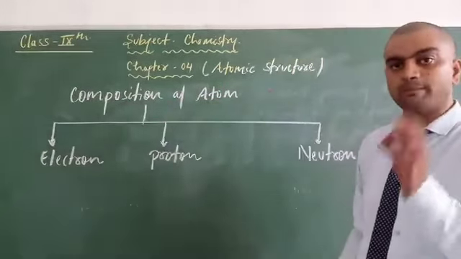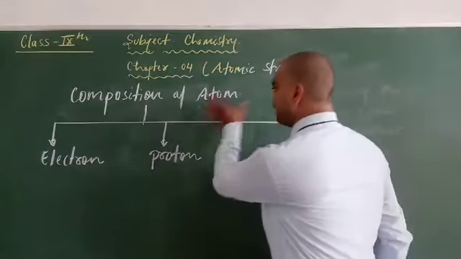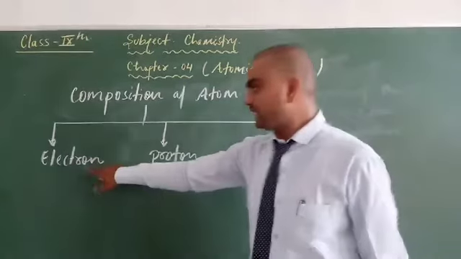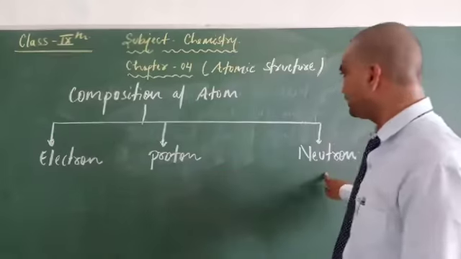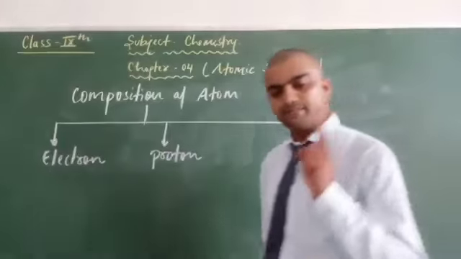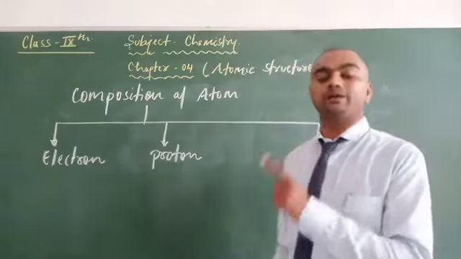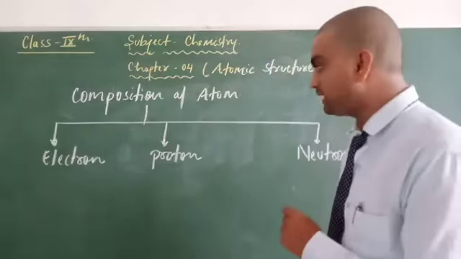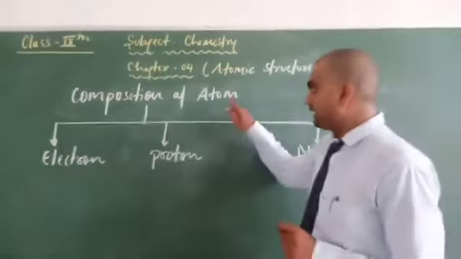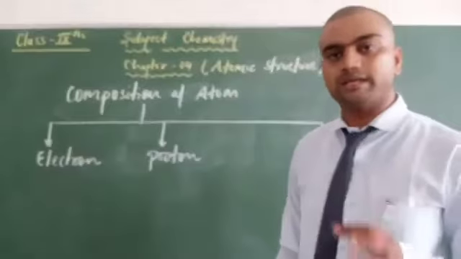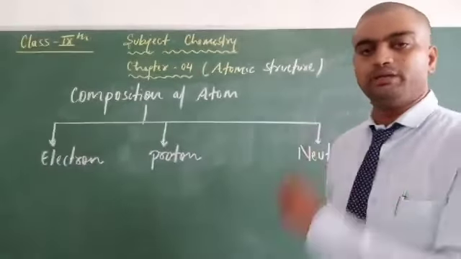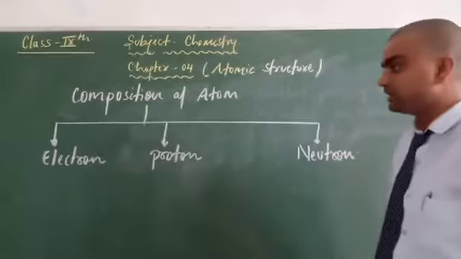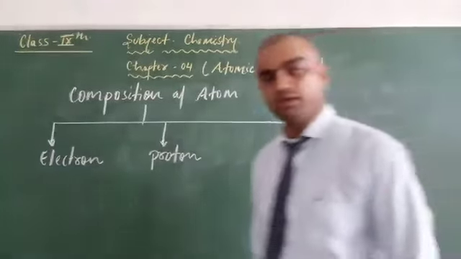You have to remember this point that in every atom there are three basic things, that is electron, proton and neutron. Except only one atom, that is the hydrogen atom, which does not contain neutron. It contains only electron and proton. So remember that atom contains three fundamental particles: electron, proton and neutron. Clear to everyone?